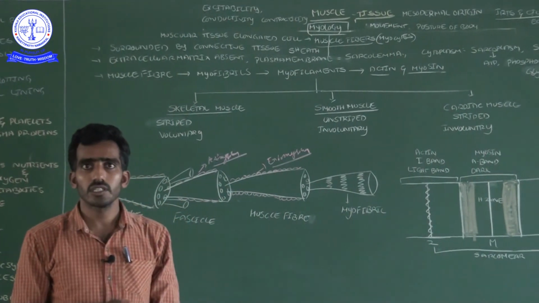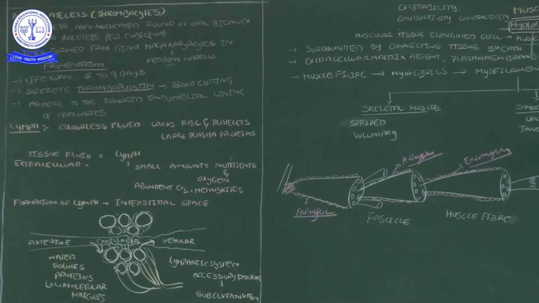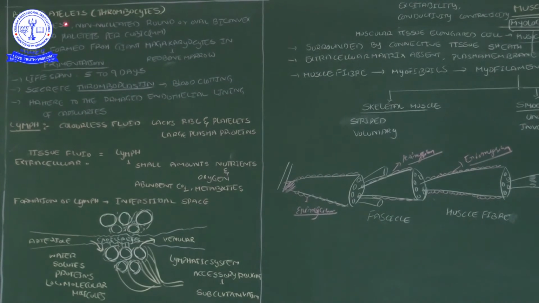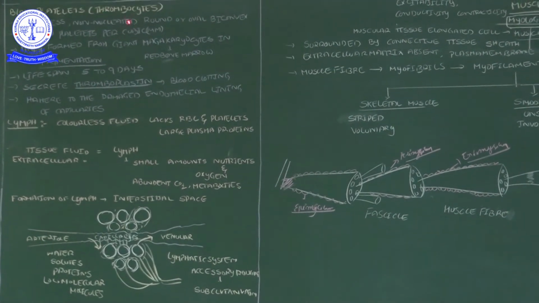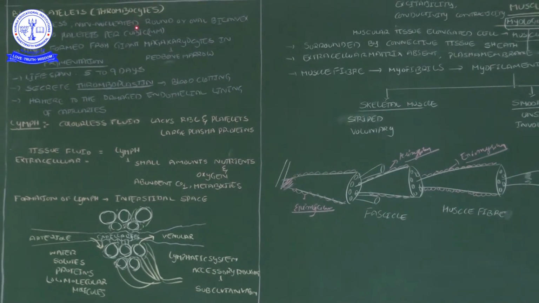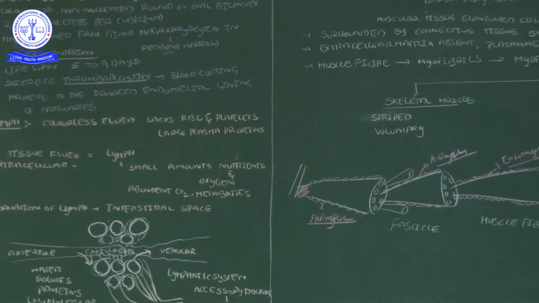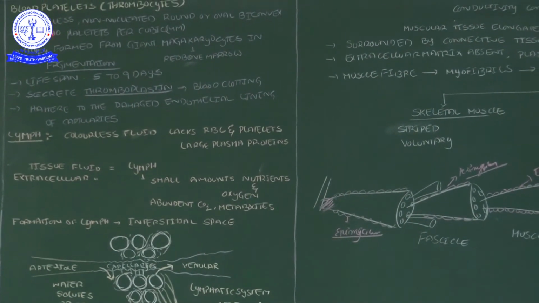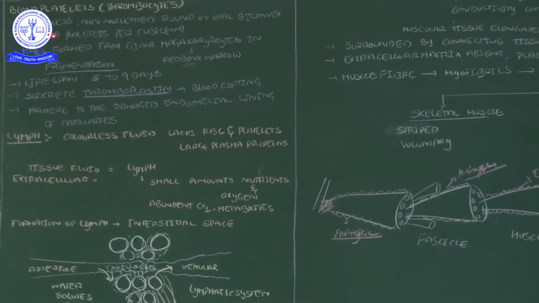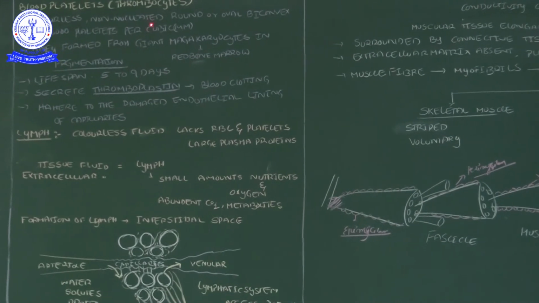Okay, let me start today's video session. Let's see blood platelets. It is one kind of blood corpuscle. Platelets are also called thrombocytes. These thrombocytes play a significant role in blood clotting. What are the characteristics? One is that they are colorless, they don't have color, and then they are non-nucleated.